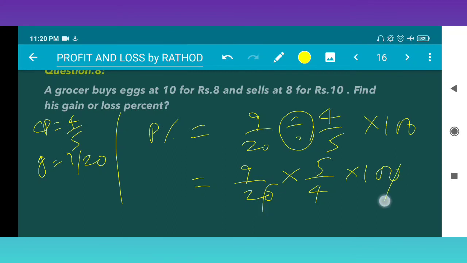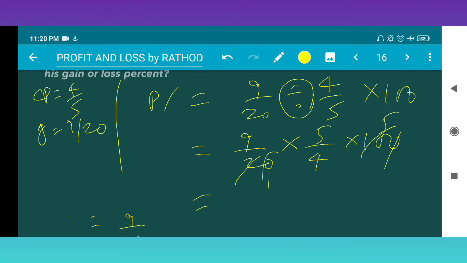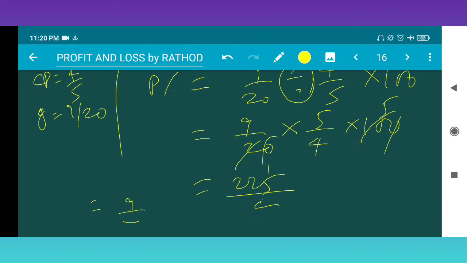This 0 gets cancelled, and 2 1s are 2, 5 5s are 25. 25 into 9 means 225. 225 upon 4. By changing to a mixed fraction, it comes 56 and 1 upon 4 percentage. This is your answer.